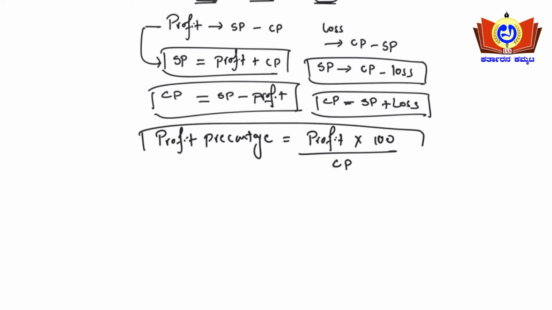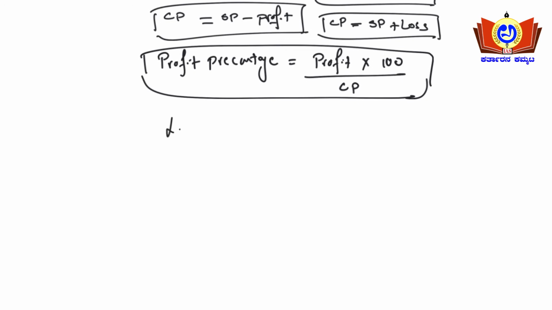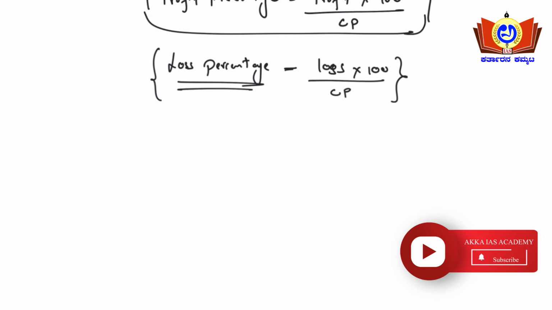So profit percentage is nothing but profit upon cost price into 100. Similarly, loss percentage is loss incurred upon cost price, into 100. So this is known as loss percentage. Also, there is a concept of marked price, MP.